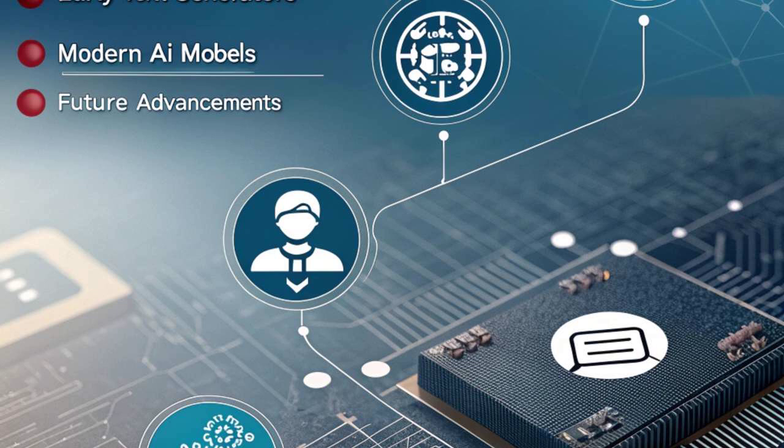Automatic Prompt Engineer, APE, automates the process of prompt creation and selection. Automatic Reasoning and Tool Use, ART, integrates external tools to enhance reasoning capabilities. Contrastive Chain of Thought, CCOT, uses both correct and incorrect reasoning examples to improve learning. Emotion prompting incorporates emotional cues to enhance the model's understanding of affective signals.